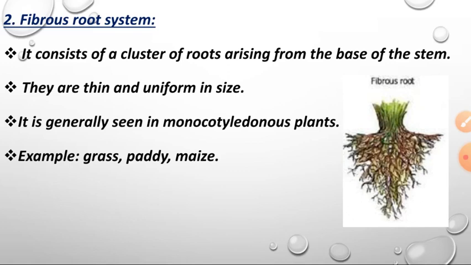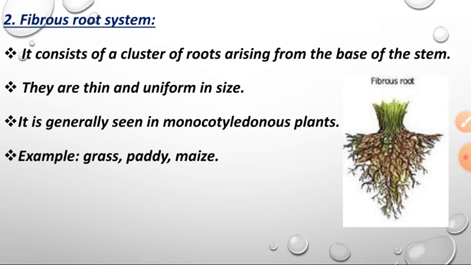So fibrous root system means just the opposite of the taproot system, because in a taproot system only one single root is available, but in the fibrous root system a cluster of roots will be available. Cluster of roots means nothing but a bunch of roots. You can see in the picture, a bunch of roots, thin and uniform in size. Thin means thinner size. So many roots you can see, and every root is also equal in size.